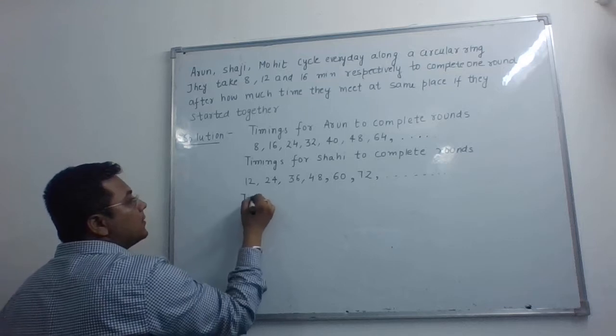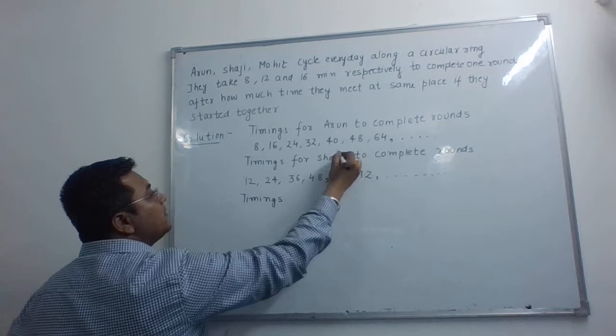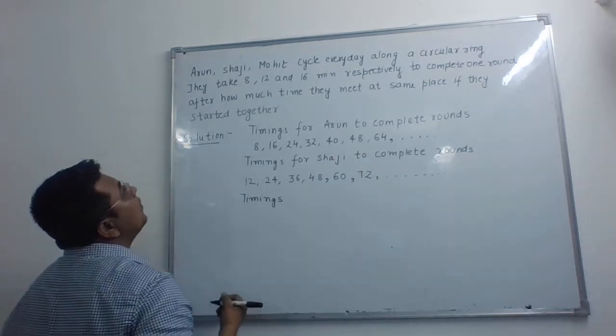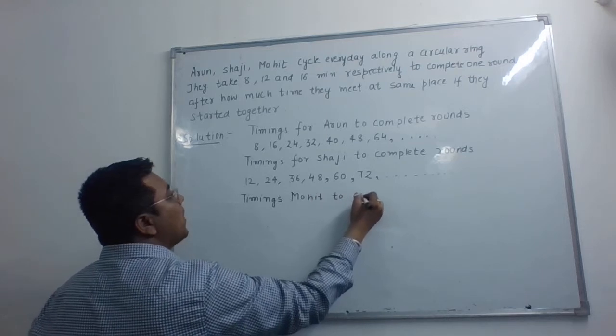Similarly, timings for Mohit to complete rounds